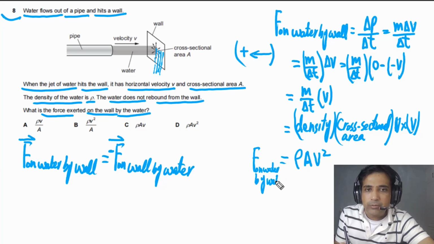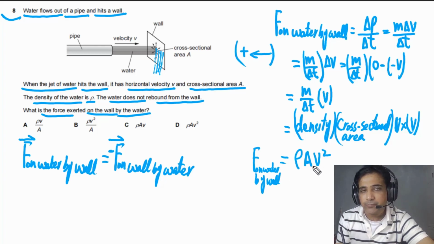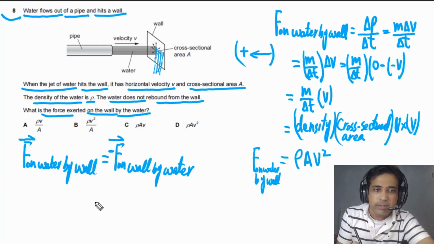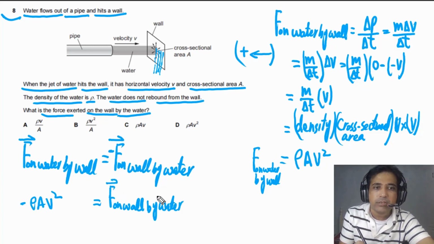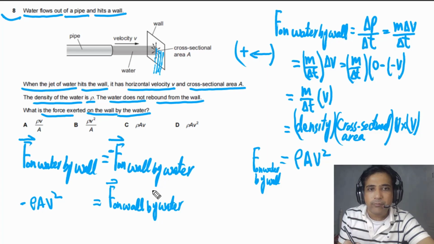by water. So the force on water by wall is equal to rho A v squared. So the force on wall by water is equal to the negative of this. We have got a negative answer, so it means the force on the wall by water is to the right. So this is how we can answer this question. For this question, we simply need to write down the magnitude. So the answer is this one.